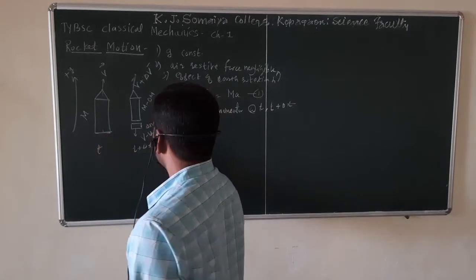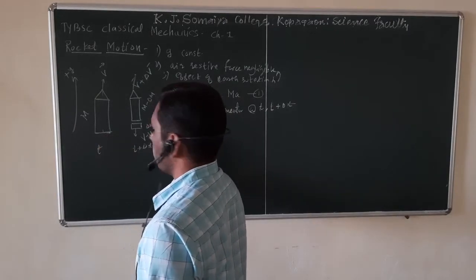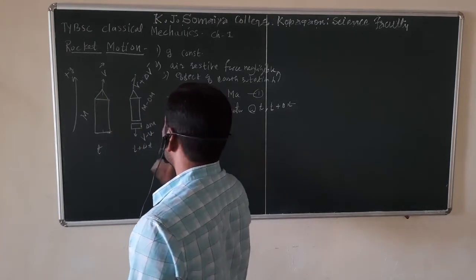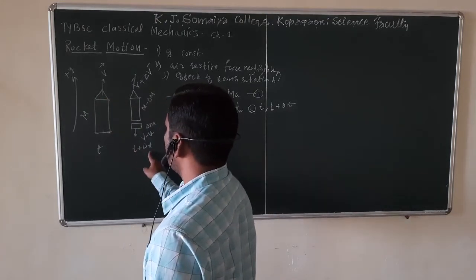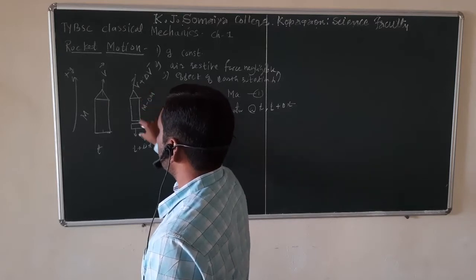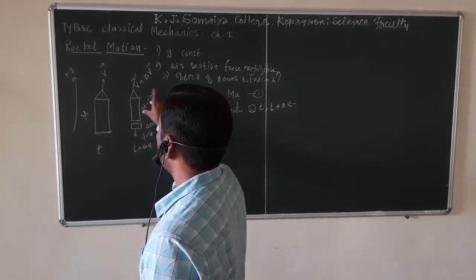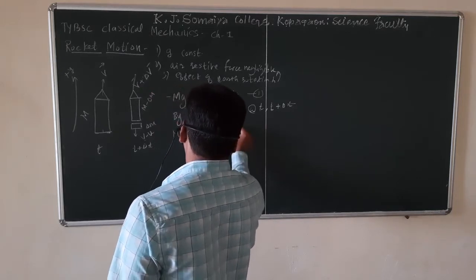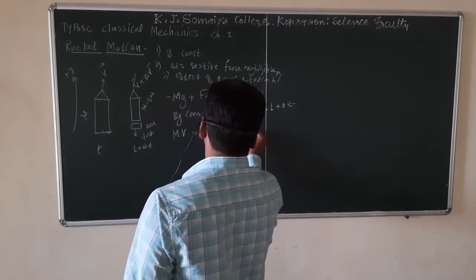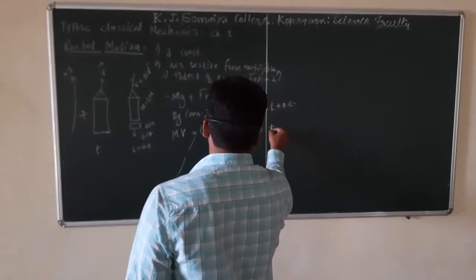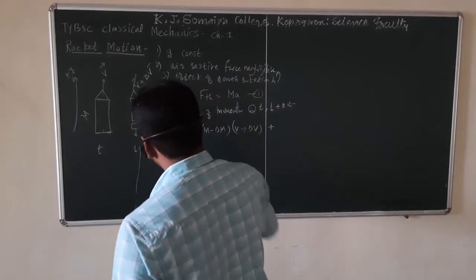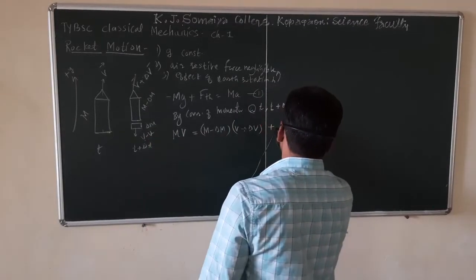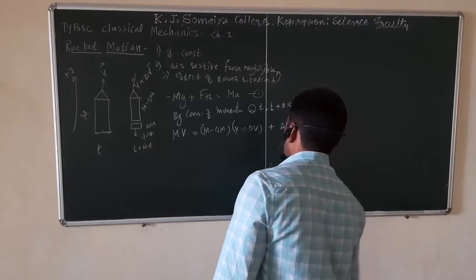At that time, momentum is mass into velocity. So mass of this is m, velocity is v. At time t plus delta t, momentum of this plus momentum of this. Momentum of this is: mass is m minus delta m, and velocity is v plus delta v, plus momentum of this: mass of exhaust gases is delta m, velocity is v minus u.